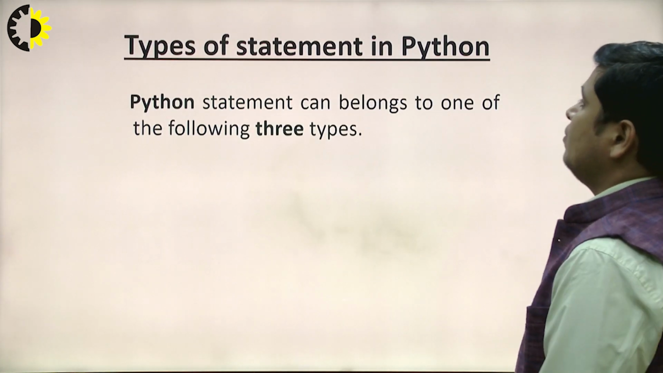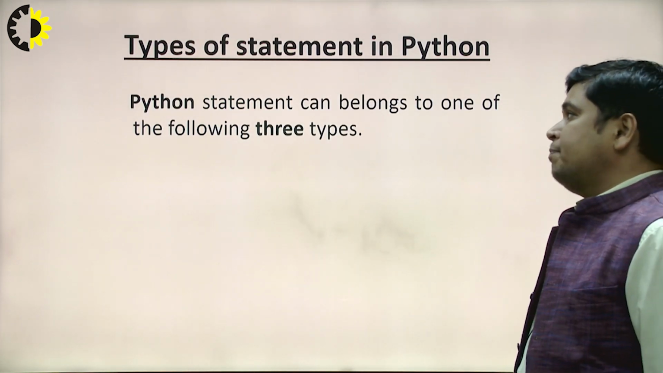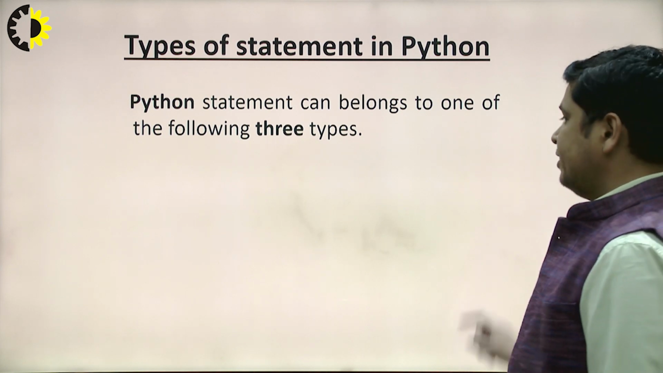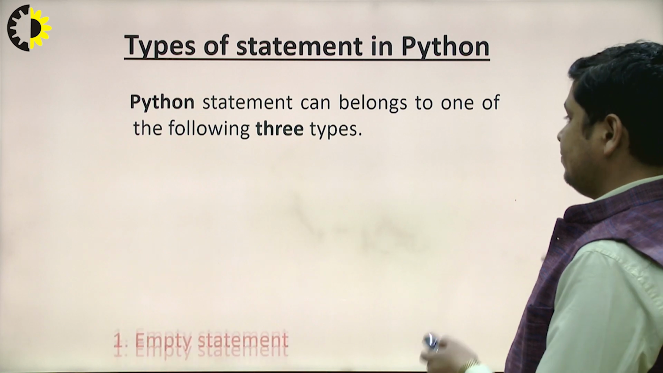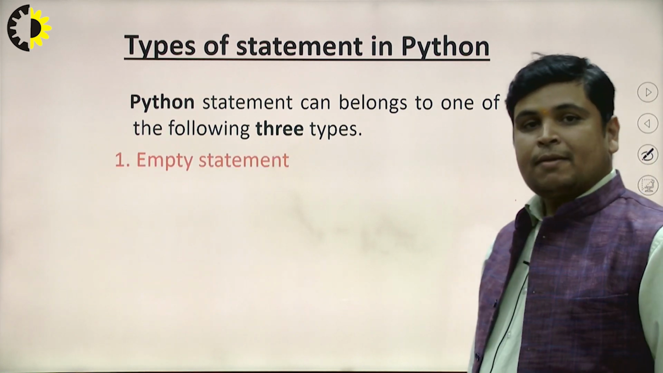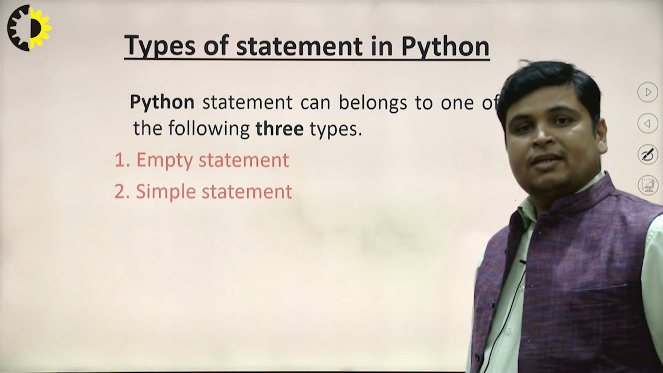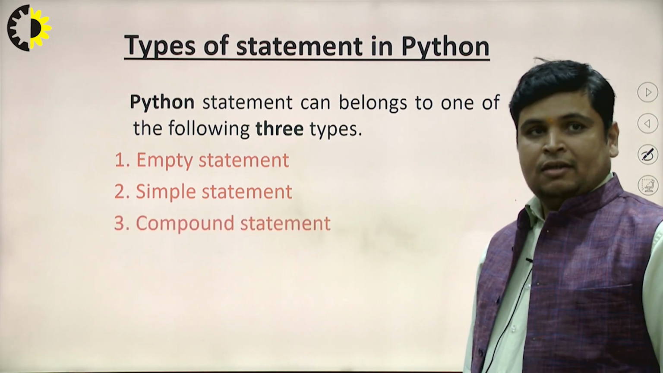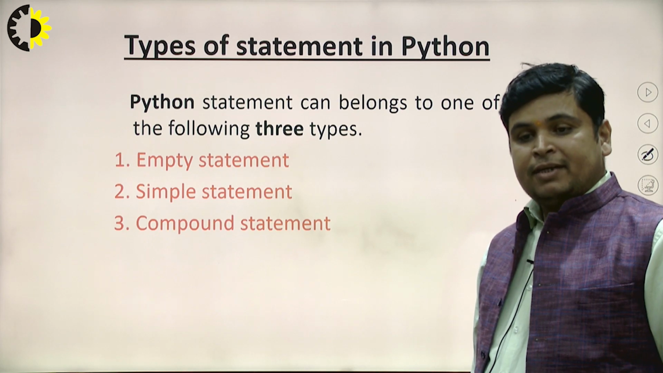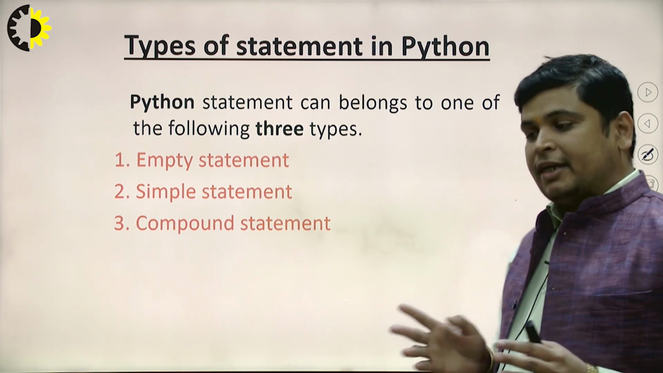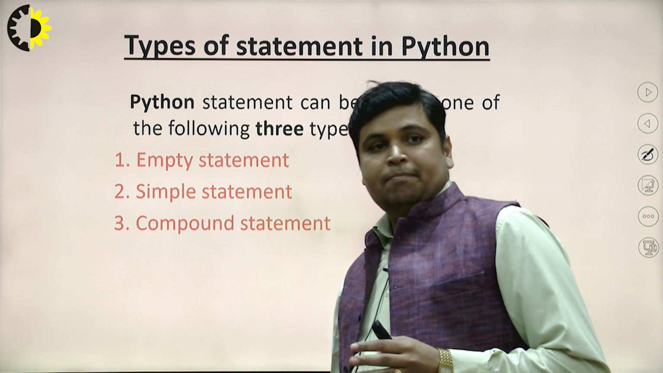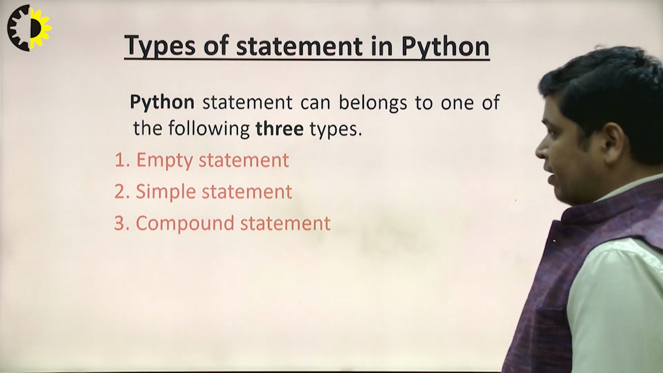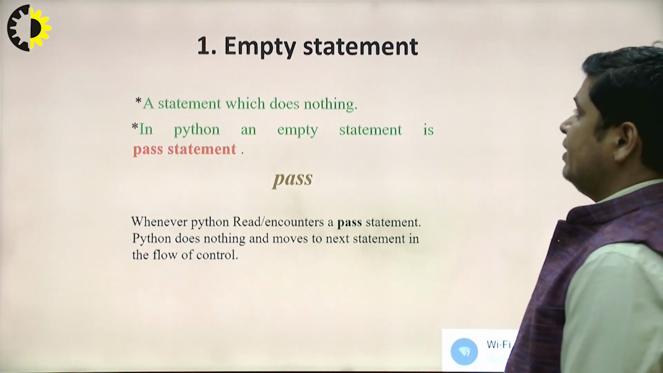Now if we are talking about types of statements, the types of statements in Python belong to three categories. First one is empty statement, second one is simple statement, and third one is compound statements. So in Python, statements are categorized into three categories: empty, simple, and compound statements. Now I will discuss broadly. First one is empty statement.